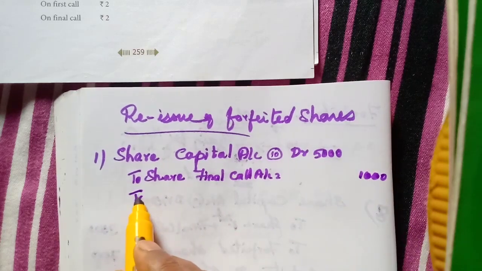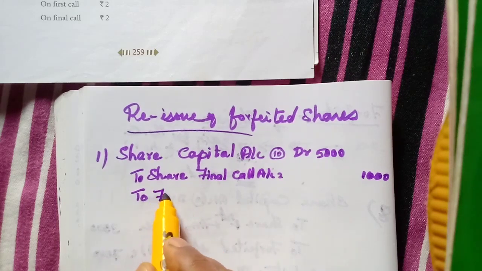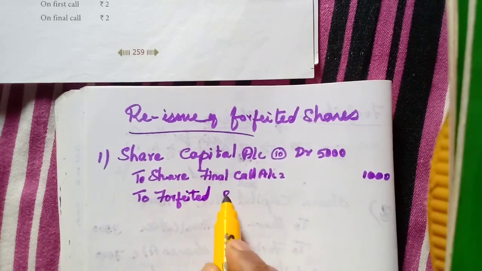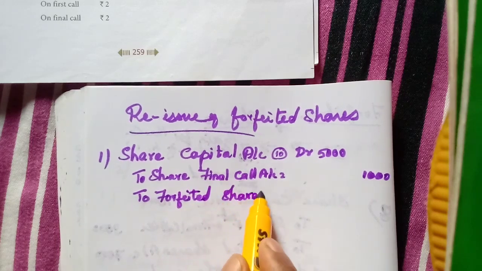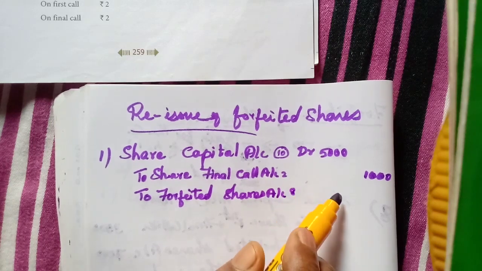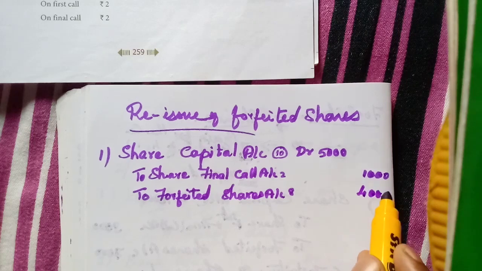Now, 2, forfeited shares account. Here he has paid 8. How much he has paid? 8. 8 into 500, 4,000, isn't it?